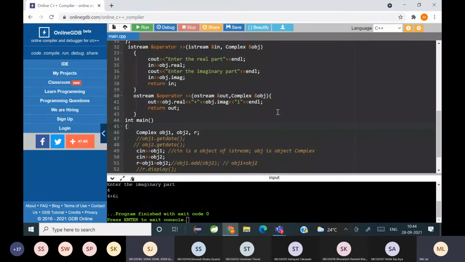Yes, I wanted to just know if there is any scope that we can create our own operators. No, you cannot create your own operators. But why do we use operators? For some functionality, right? So you can create your own functions, but you cannot create your own operators. Yes, ma'am.